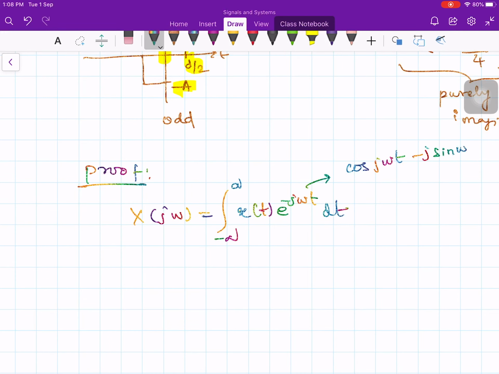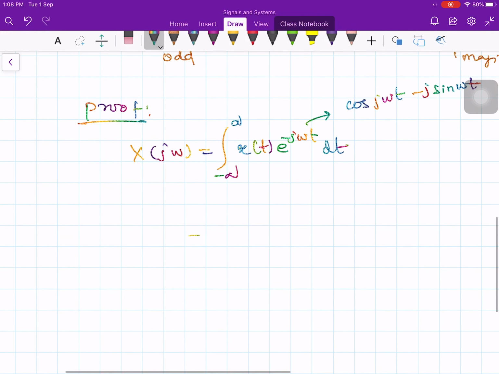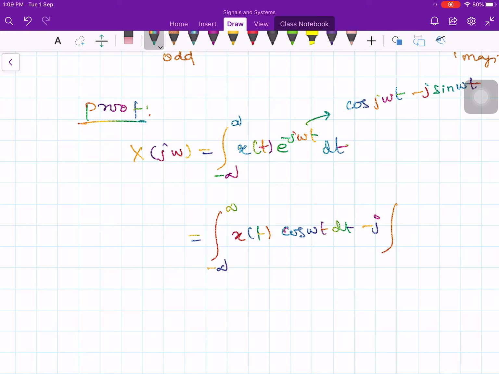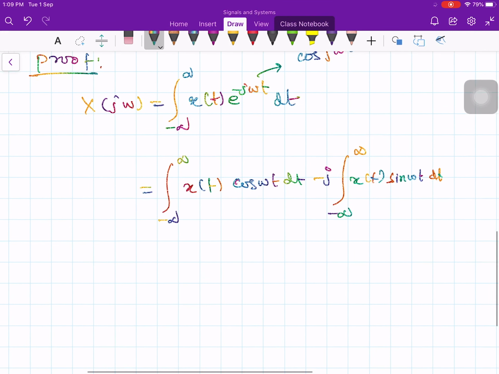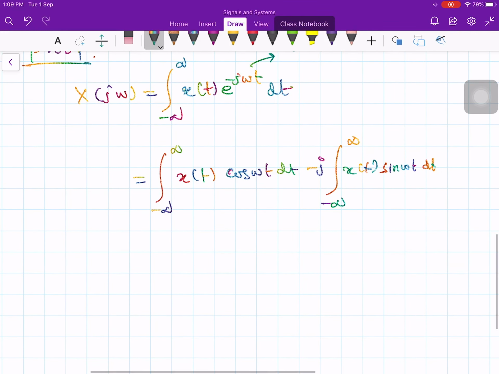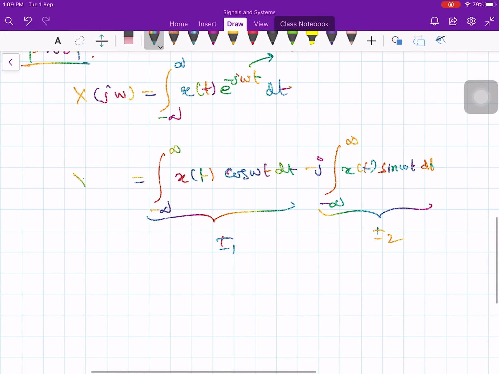So you can substitute here, then it is the integral of x of t times cos omega t dt minus j times the integral of x of t times sin omega t dt, and the limits are again from minus infinity to plus infinity. So let me call this integral I1 and this one I2, right? So on the left hand side, you have x of j omega.